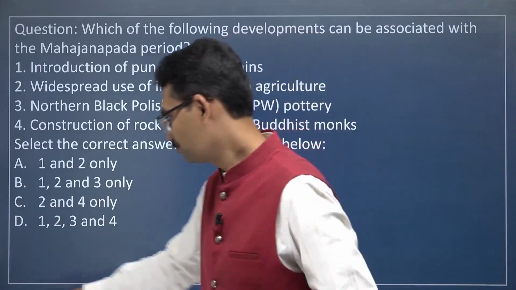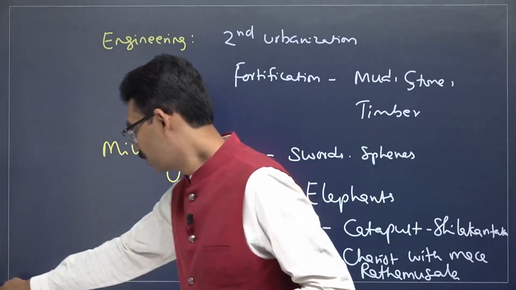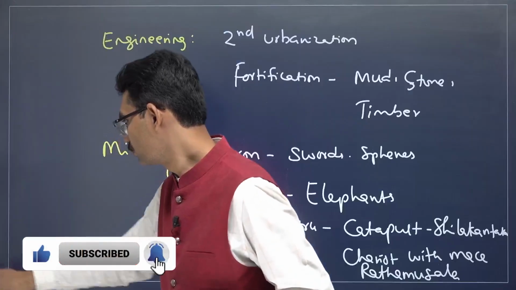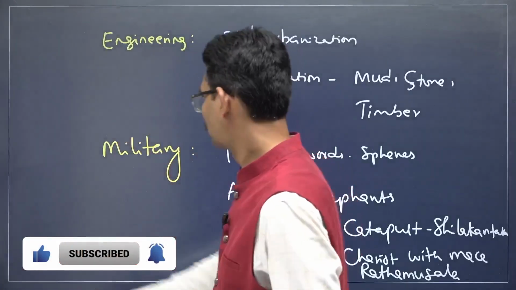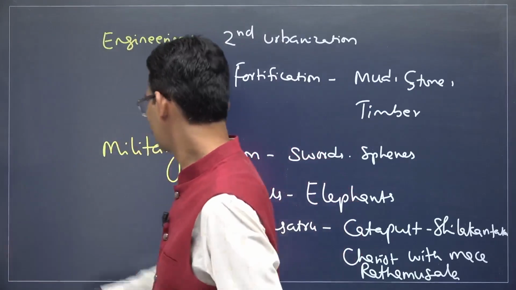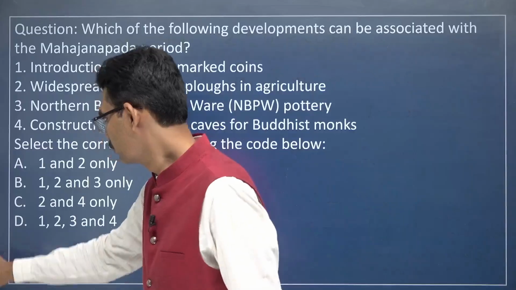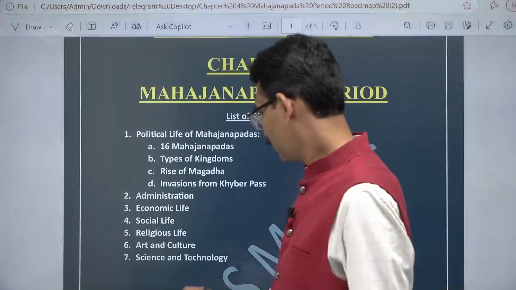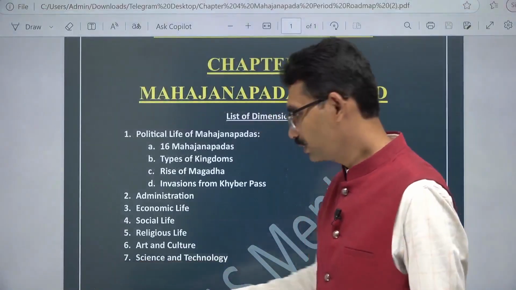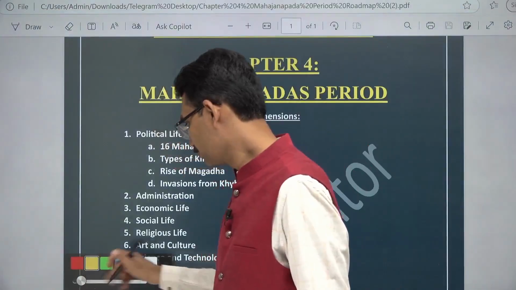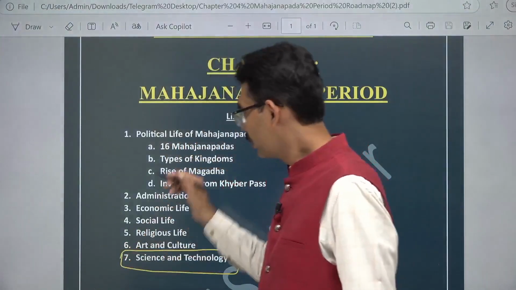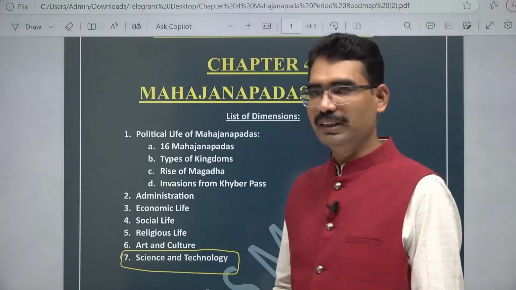With this we have completed this chapter, topic number 7 also. Please go through everything one by one, step by step.